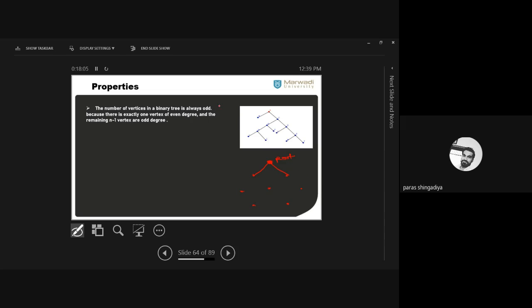Let's connect it first. To create a degree, it should be 1 or 3. You just increase the chain in such a way, clear? Now here I consider this graph. Otherwise, let's connect this one.